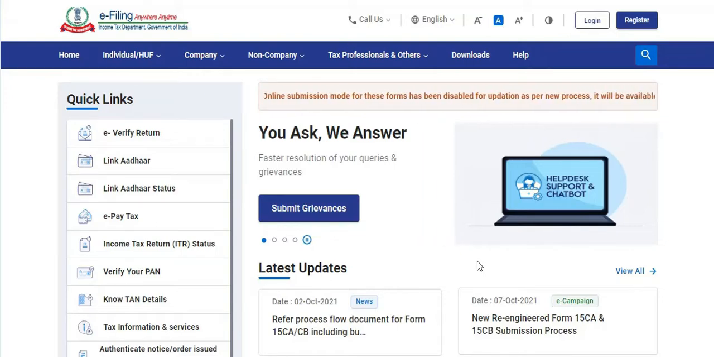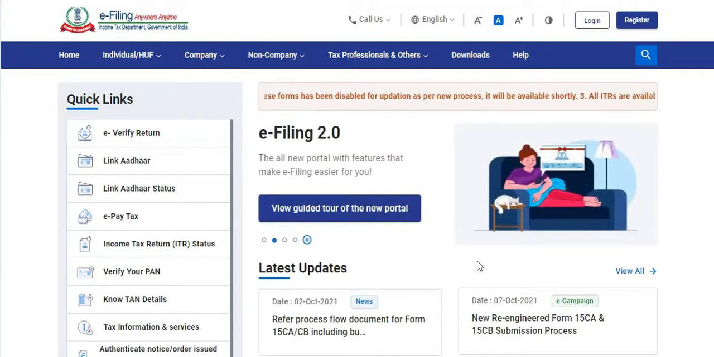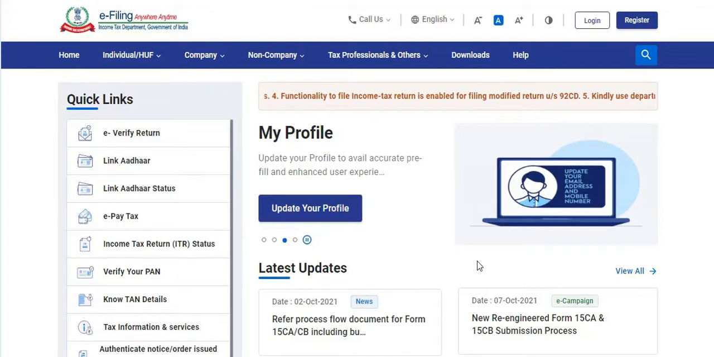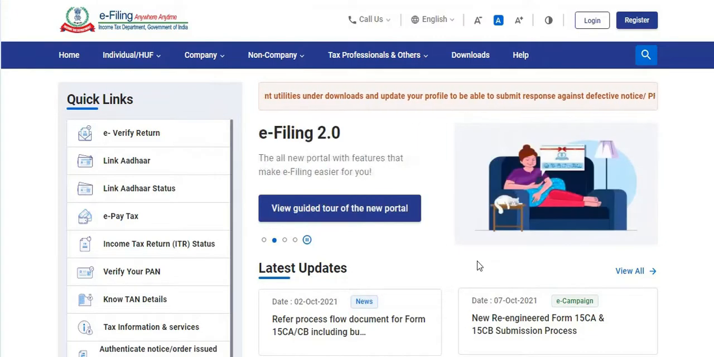Actually, AIS or Annual Information Statement is a bigger version or wider version of form number 26AS. It gives you more comprehensive details, a more comprehensive view, a more comprehensive picture of all financial transactions you made during the last financial year. And that comprehensive view of all financial transactions in a single place will make your filing of income tax return much easier than ever before.